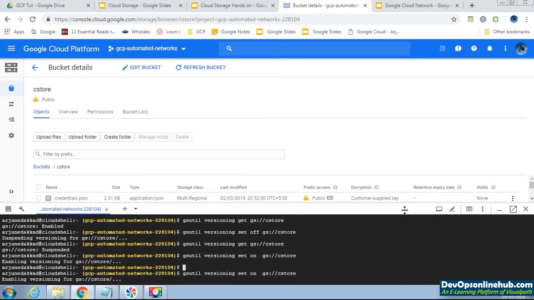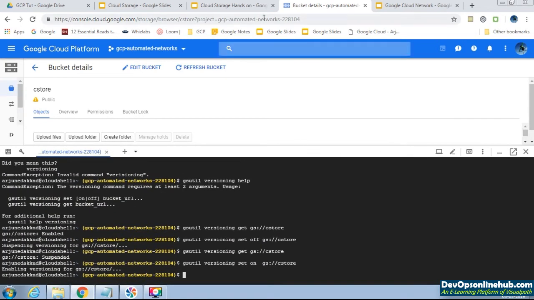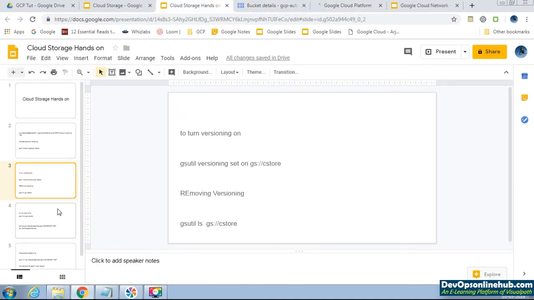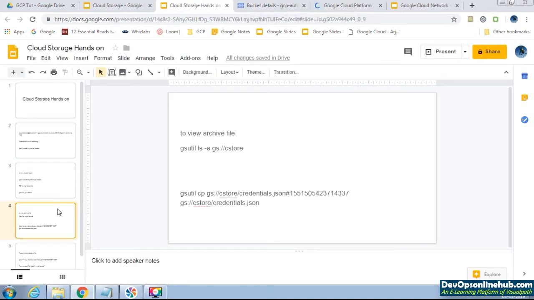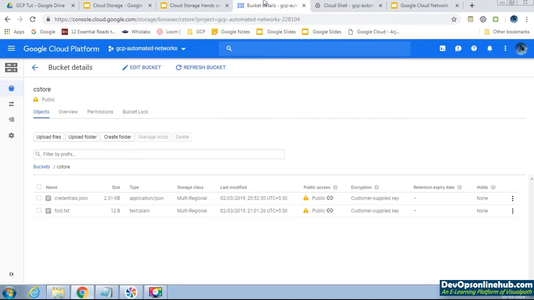We have two files here, we'll check that. We'll open gsutil in a new window just for clarity. Then we will view the archive version, like we will see whether there is any archive version present in the bucket. Here you can see last modified, so the archive version must be present.